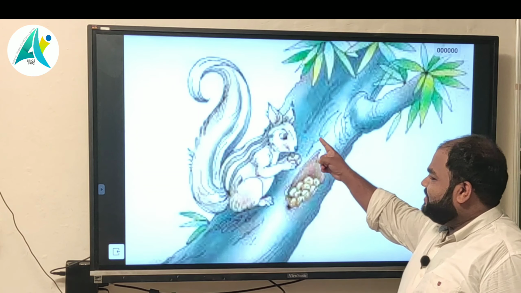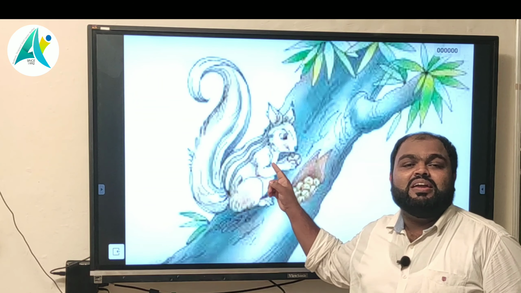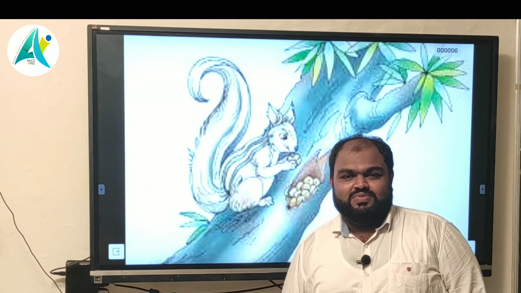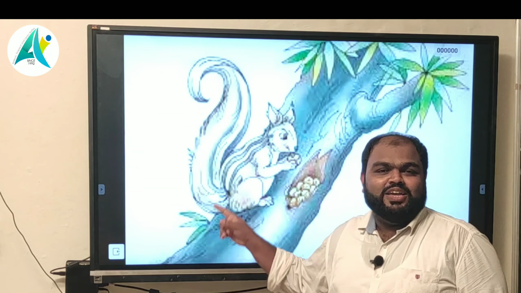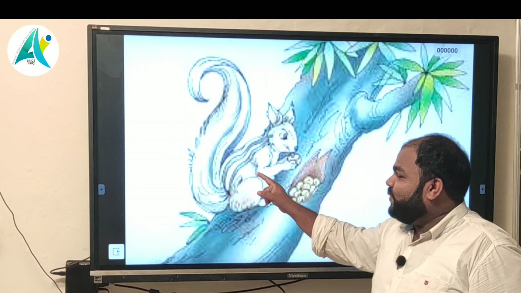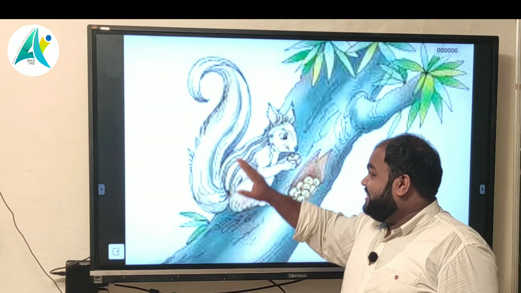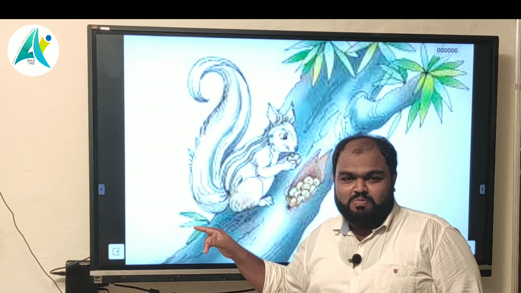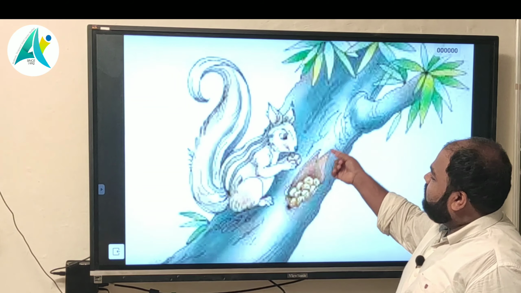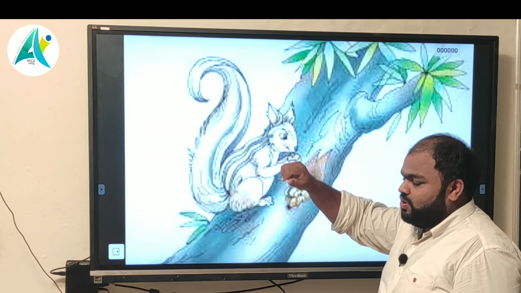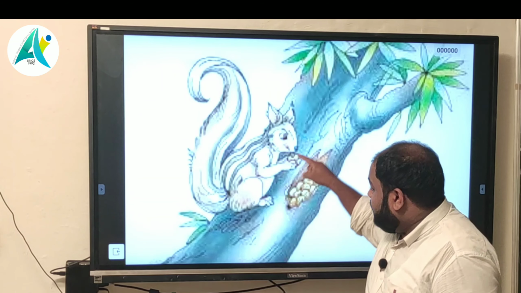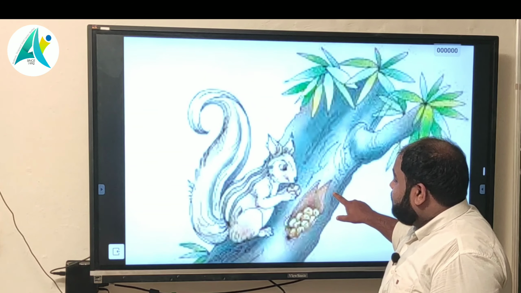This image I had taken from our English textbook. I cropped this image, so it has lost its clarity. That's the only problem. Anyway, we can identify this one. This is one more squirrel from our textbook. Then I am asking one thing.